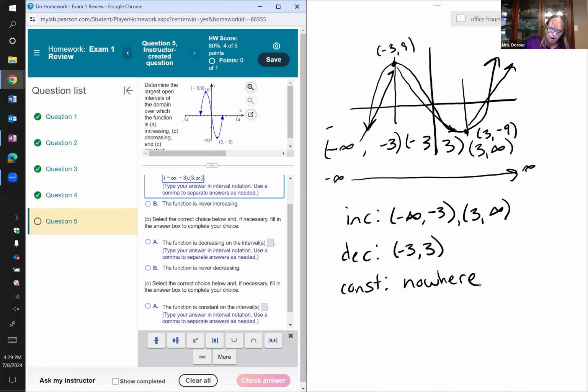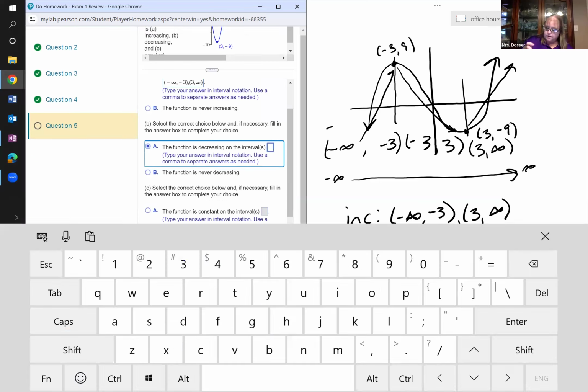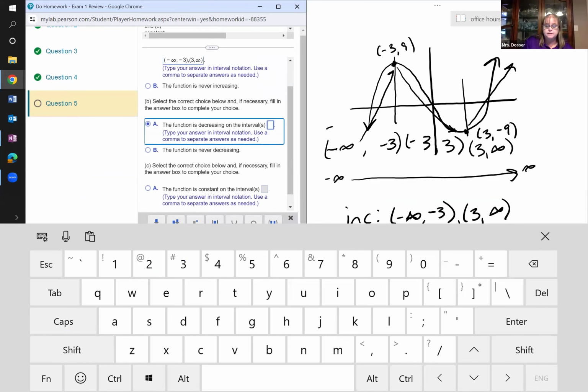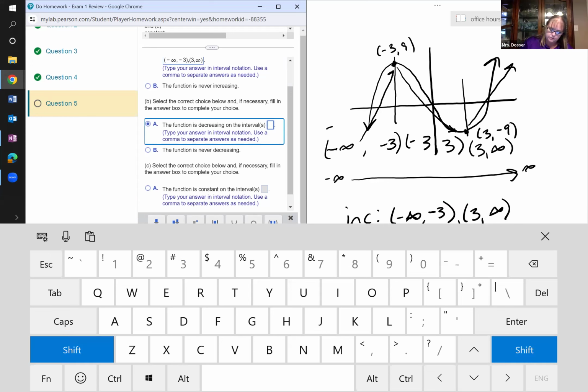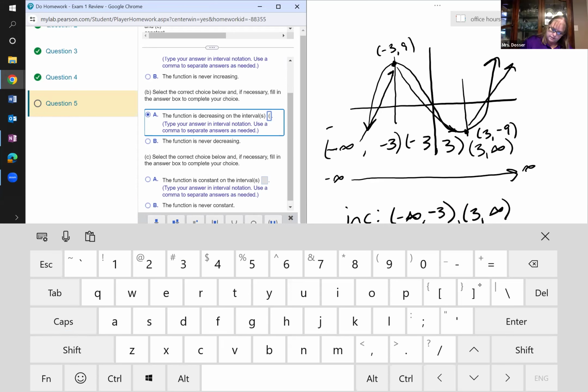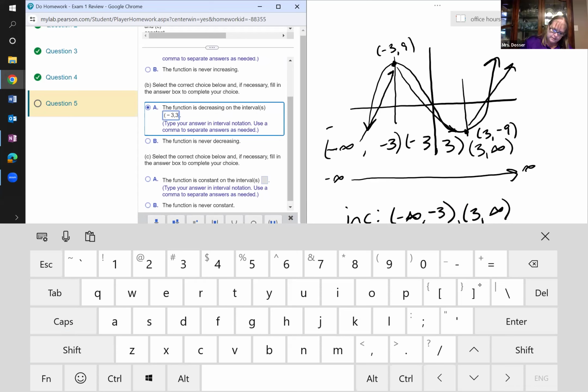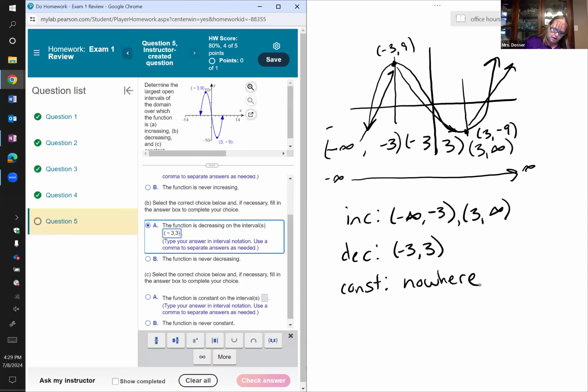On part B, we're looking for where the function is decreasing. We've got one interval where it's decreasing, so we're going to select option A, and we're going to put in the interval from -3 to +3. Again, you can either use the ordered pair button in the toolbox, or just use the parentheses on the keyboard. So we get -3 to +3, and close those parentheses. Then on part C, it's asking for where the function is constant. The function is never constant, and so we select option B, the function is never constant.